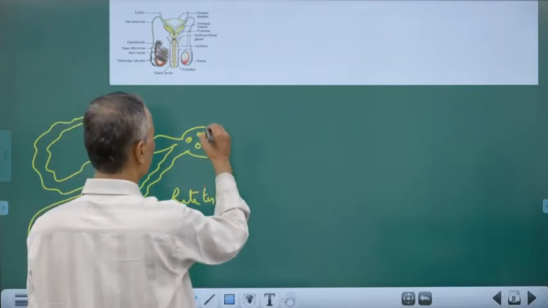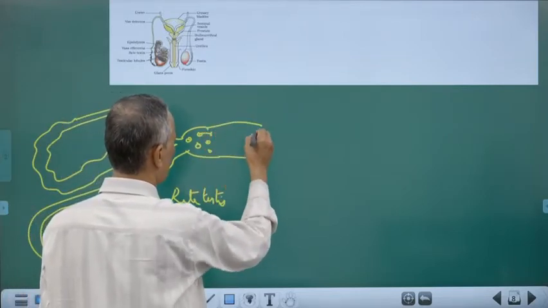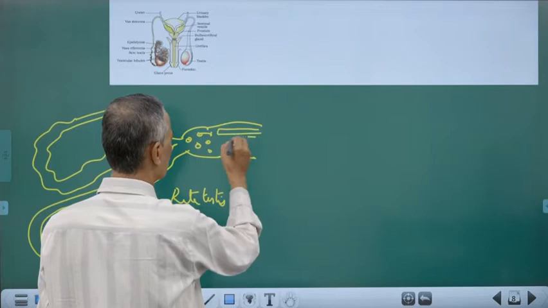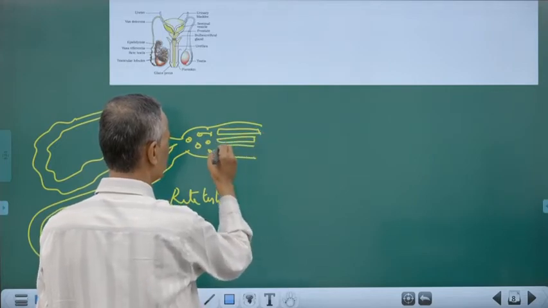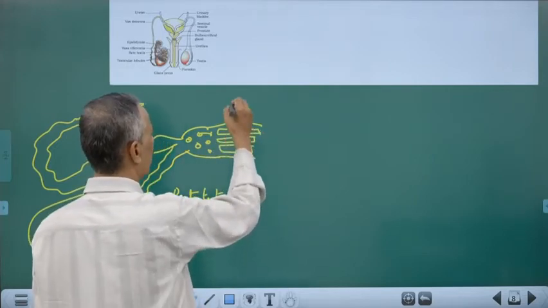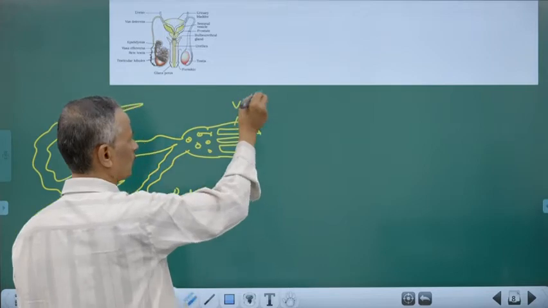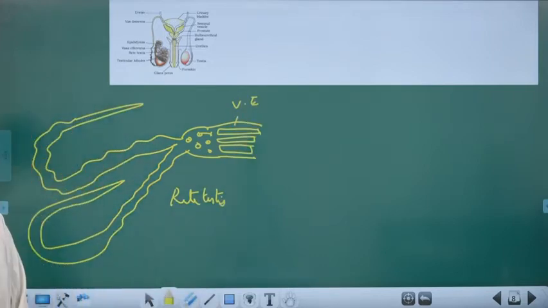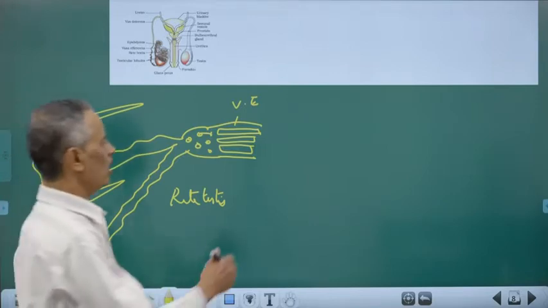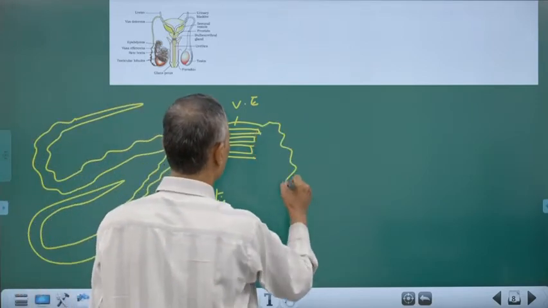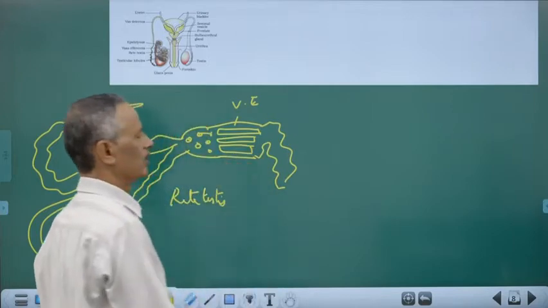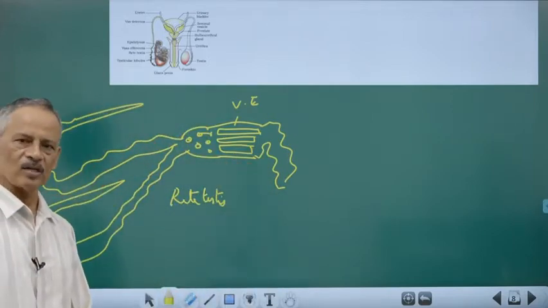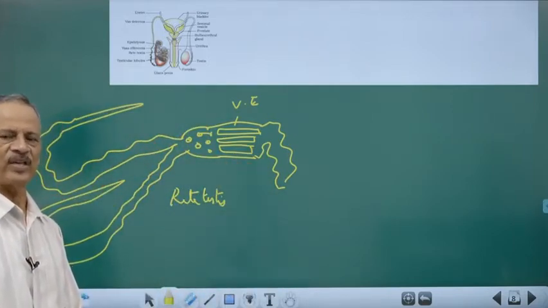Okay. From this rete testis start a few small ducts. This is called vas efferens, plural vasa efferentia. All the vasa efferentia join to form a single duct, which is actually the epididymis. That epididymis is having two parts.